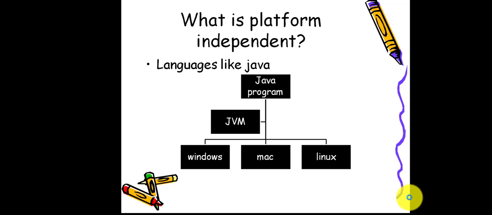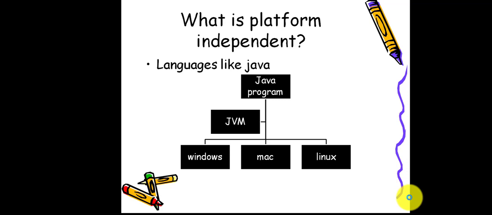Then how does it run? Languages like Java are developed as platform independent languages, meaning they don't depend on the operating system, but they do depend on the JVM, that is the Java Virtual Machine. The Java Virtual Machine is dependent on the operating system.